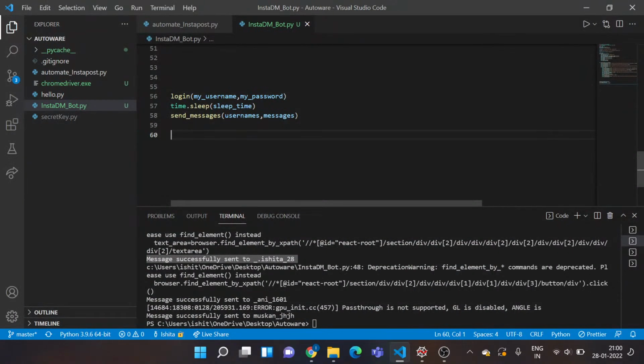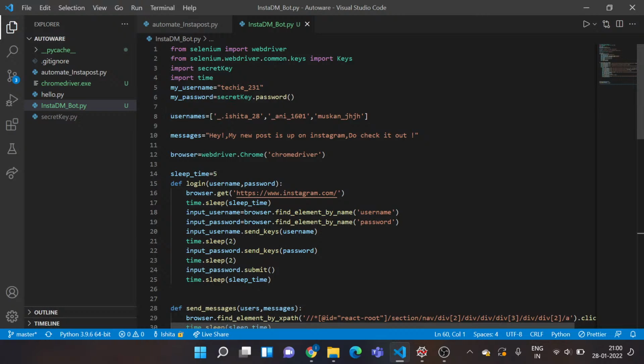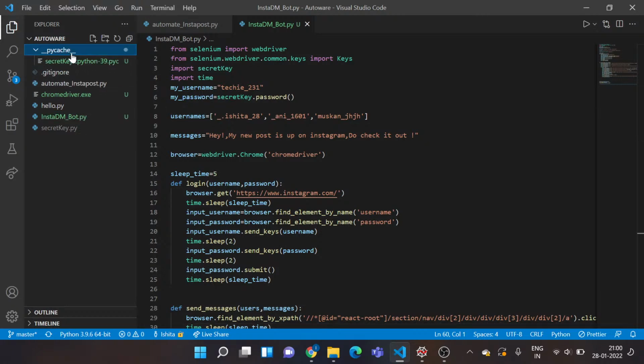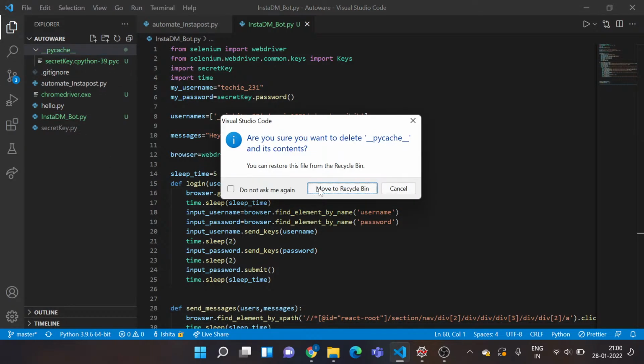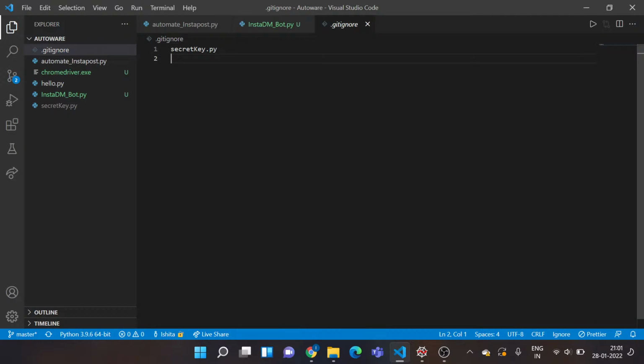Okay, so we have successfully got our Instagram DM bot. I'll commit it for you guys so you can have a look. Just give me a second. I don't want to upload this Chrome driver, I'll just remove that.